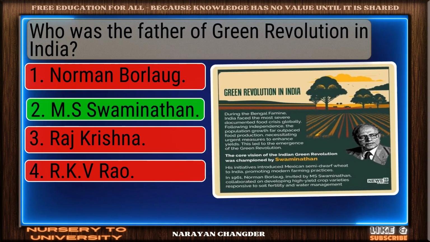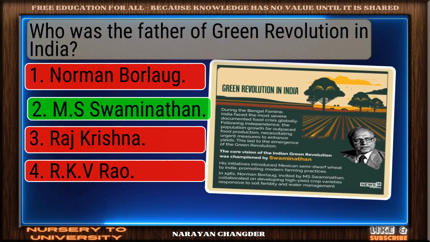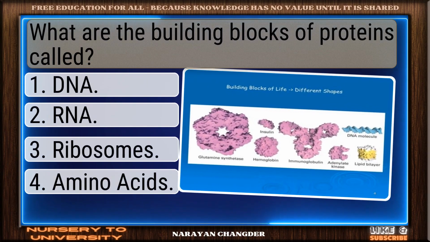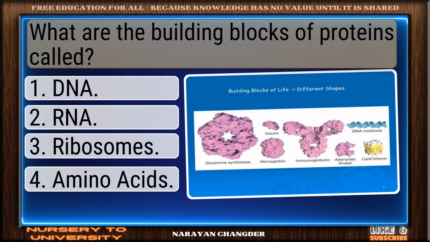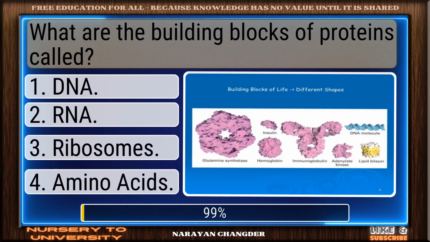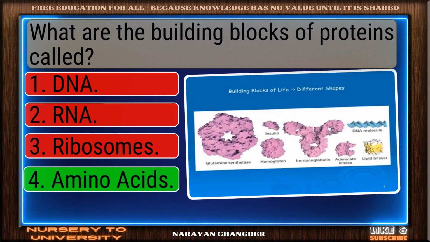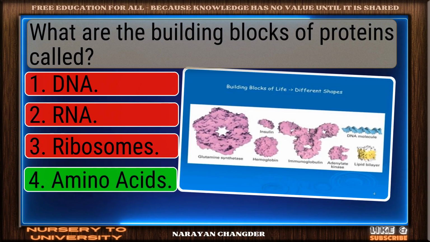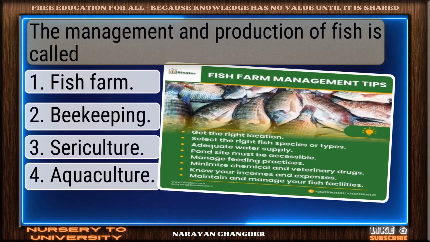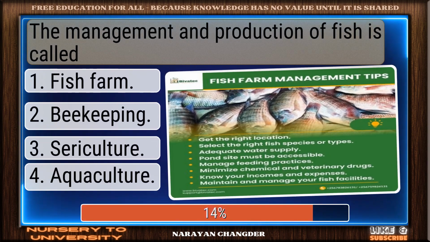Excellent. M.S. Swaminathan is a brilliant choice. Question number 85. What are the building blocks of proteins called? Good job. Your answer, amino acids, works well here. Question number 86. The management and production of fish is called?